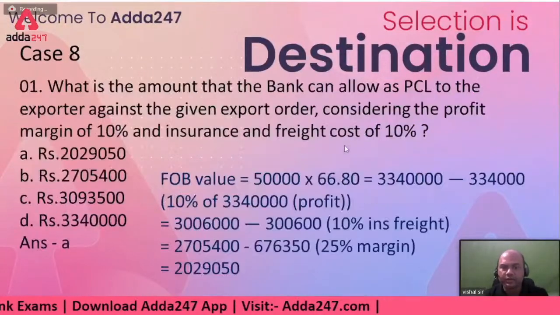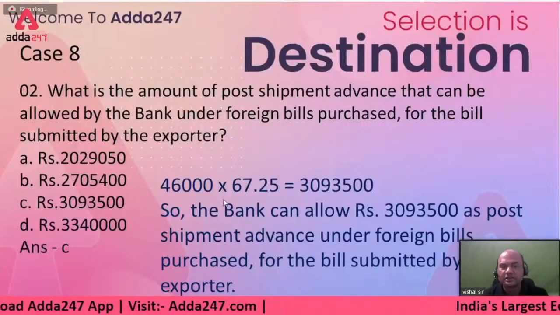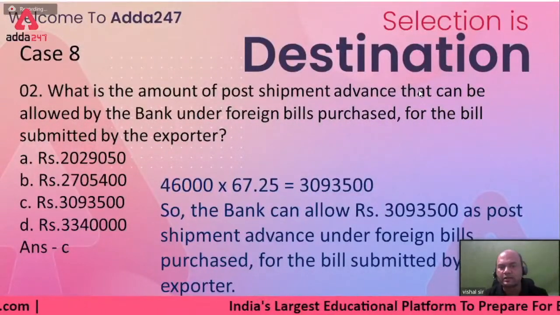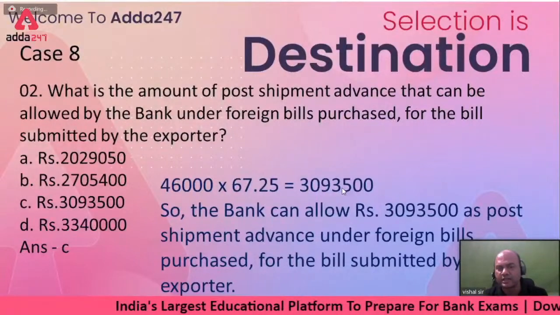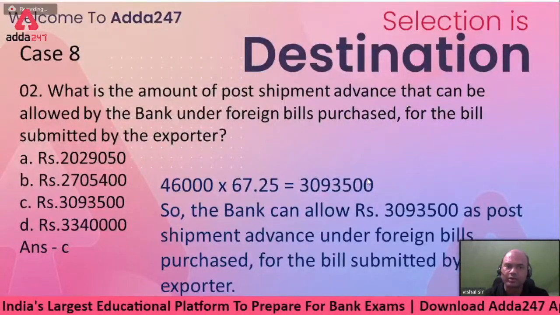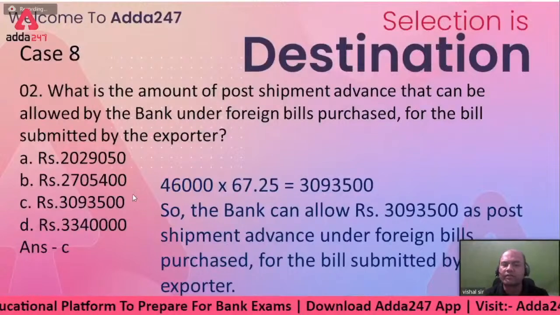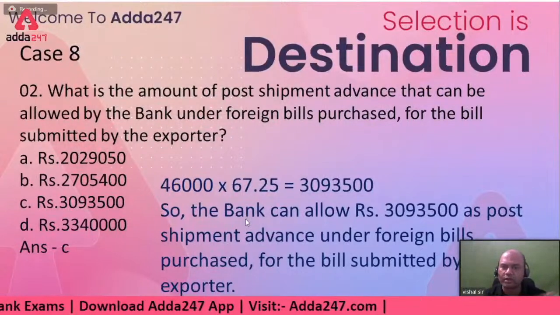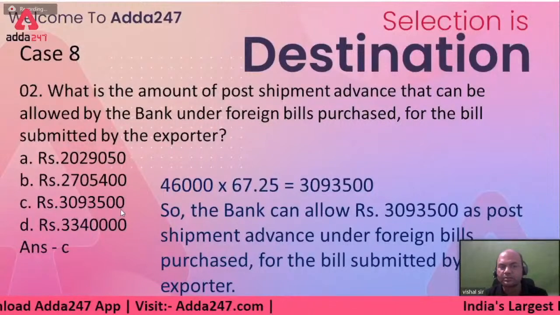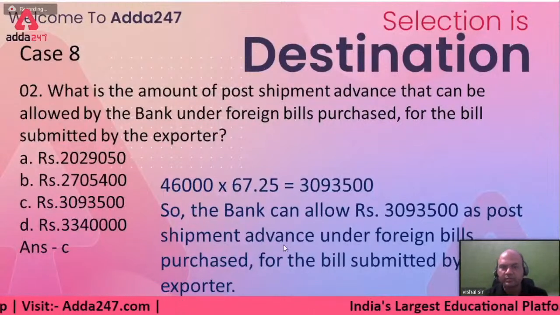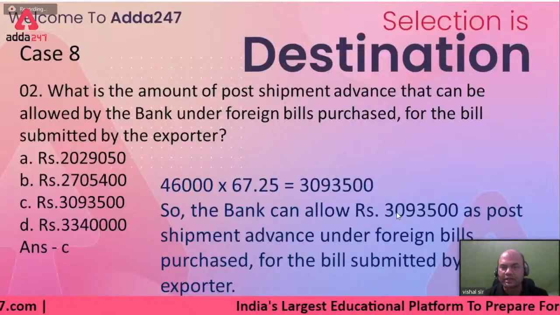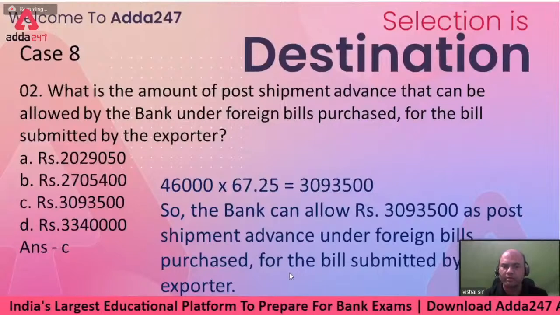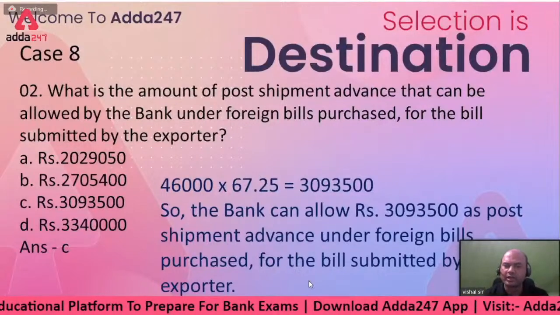So just do this: 46,000 into 67.25. This is what you get, 30 lakhs 93,500. This much is the post-shipment finance. No margin, nothing to be deducted in this. Post-shipment is the full amount. Got it? So the bank can allow 30,93,500 as a post-shipment advance under foreign bills purchased for the bill submitted by the exporter.